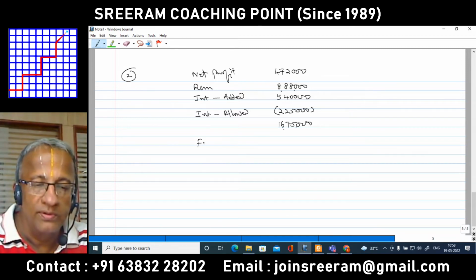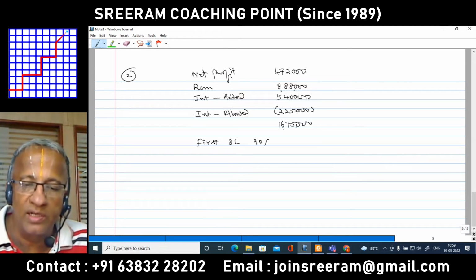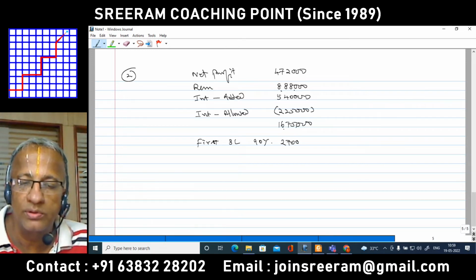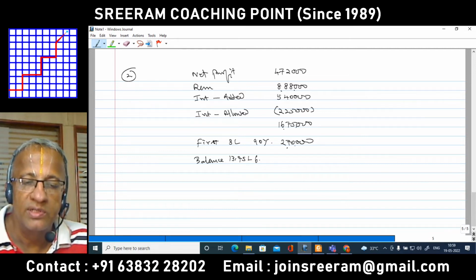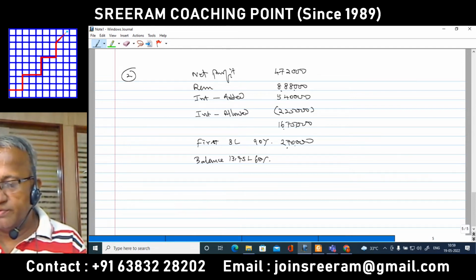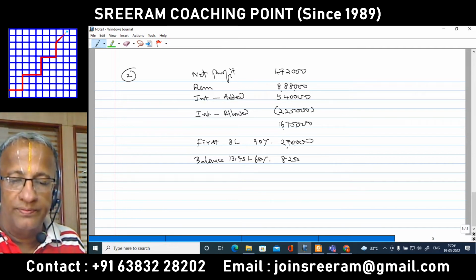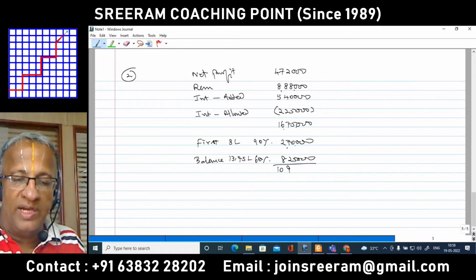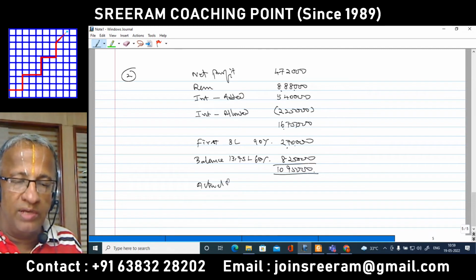We all know, for the first 3 lakhs, 90% of that comes to 2 lakh and 70,000. Then for the balance 13.75 lakhs, 60% has got to be taken up. 13 lakh and 75,000 into 60% comes to 8 lakh and 25,000. So it is 10 lakhs 95,000 as the maximum permissible amount, whereas the actual remuneration that you got to take